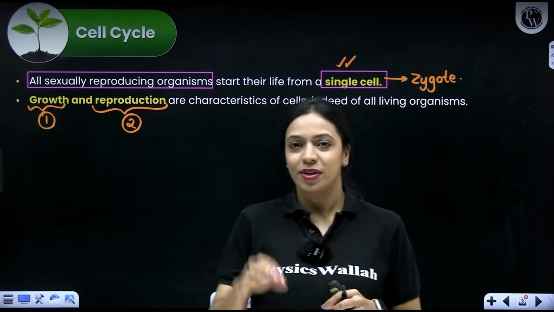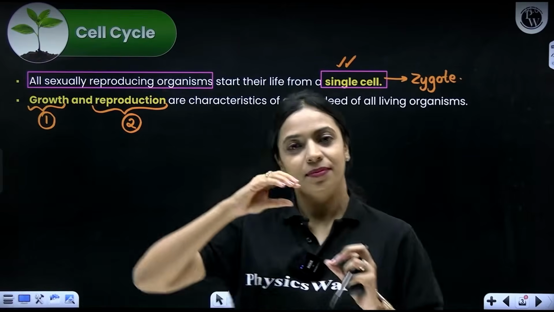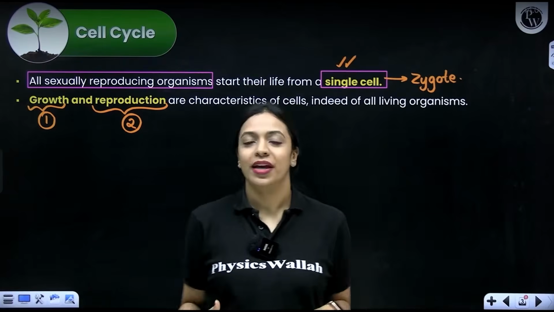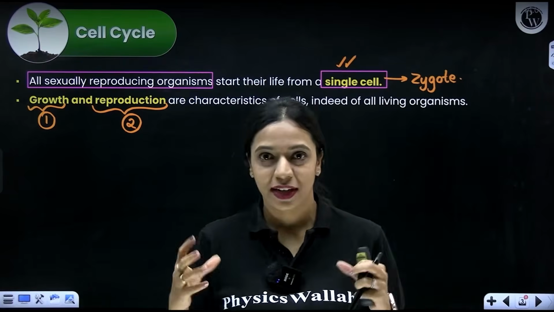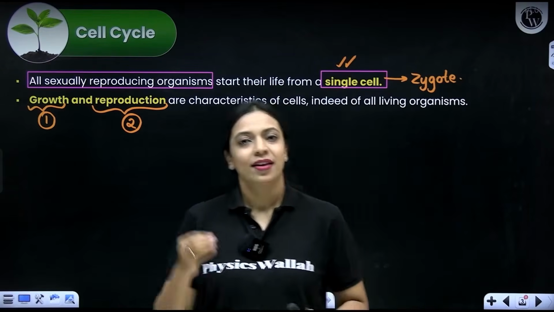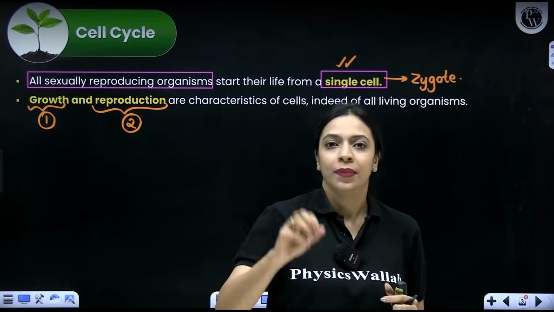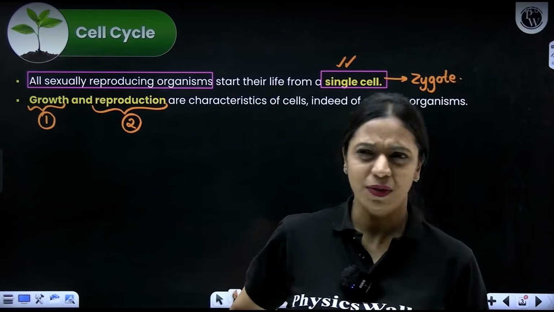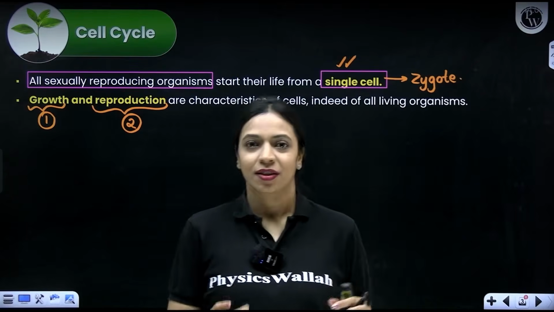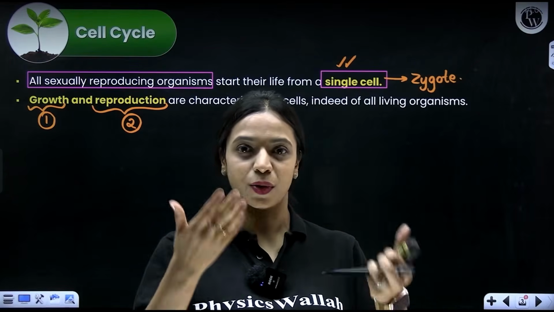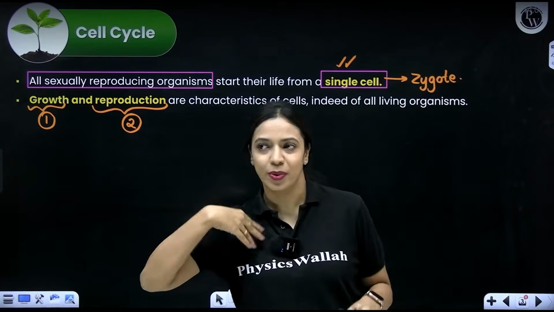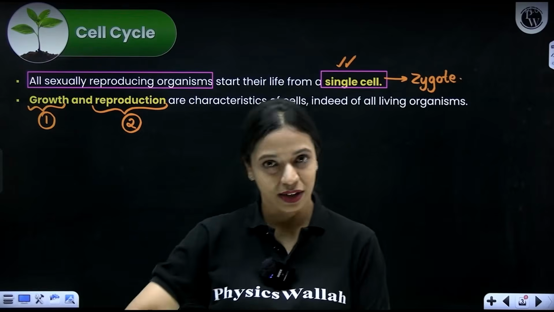The cell, when it is formed, is very small, a tiny baby cell. As it grows, it will accumulate more and more cytoplasm. The cytoplasmic volume will increase, more organelles will be made, and the cell will start appearing bigger, right? So that is growth inside a cell. Talking about reproduction, what do we mean by reproduction? Reproduction is a process by which living organisms give rise to young ones similar to themselves. Like when I talk about reproduction in humans, whenever somebody is having babies, that is called reproduction, right?